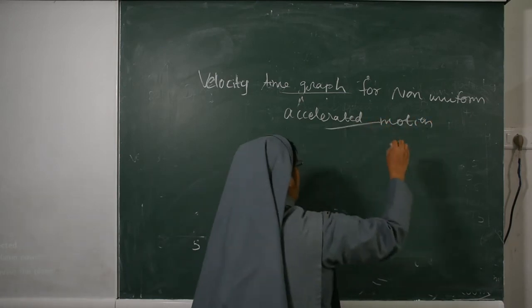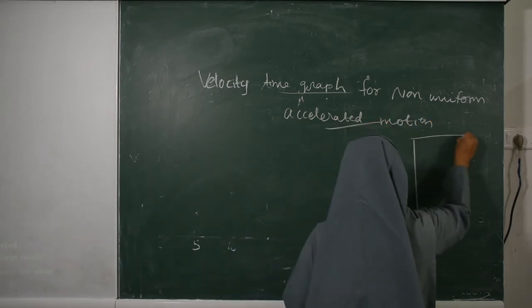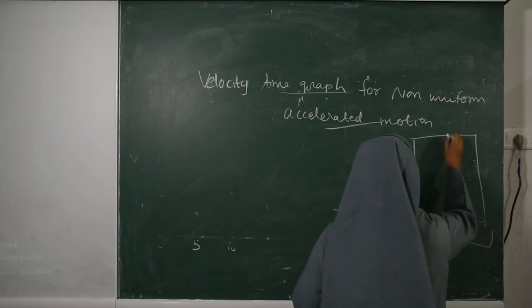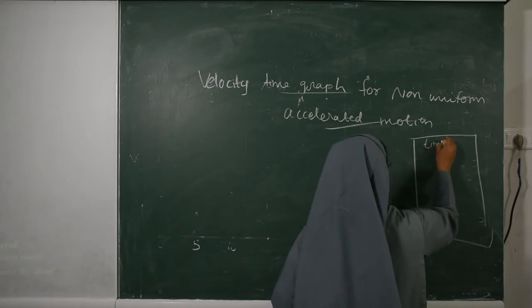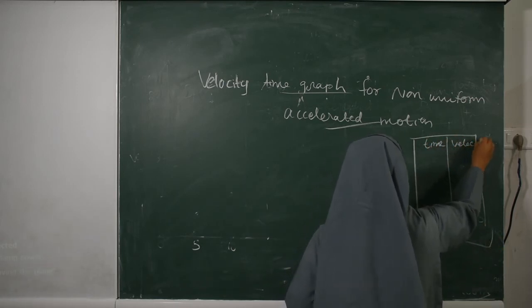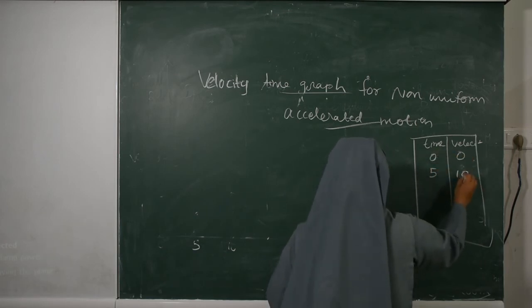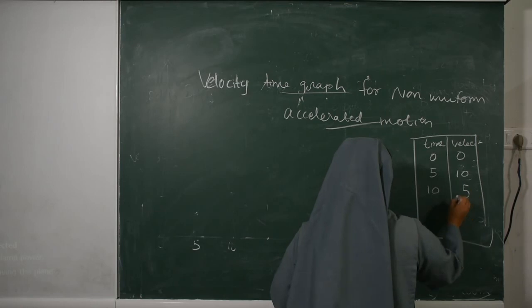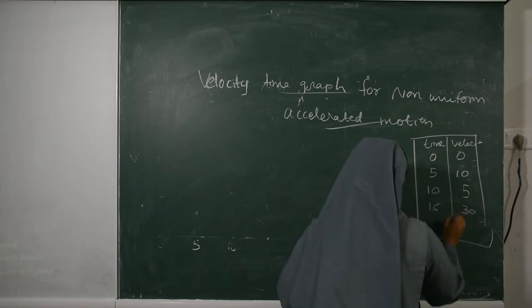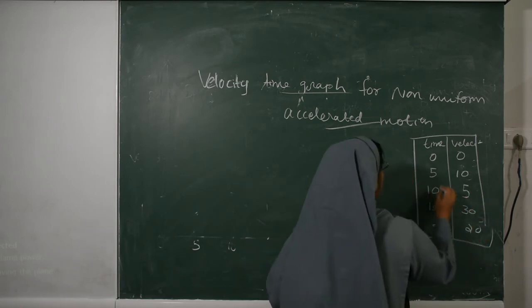What is the graph? We already have the table given, time and velocity: 0, 0; 5, 10; 10, 5; 15, 13; and 20, 20.